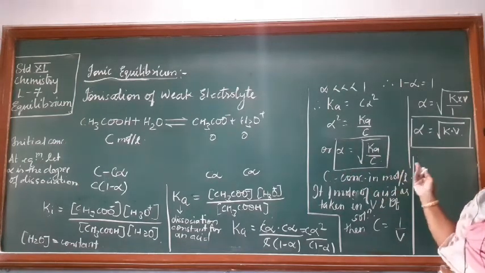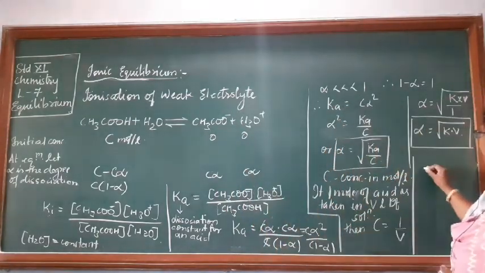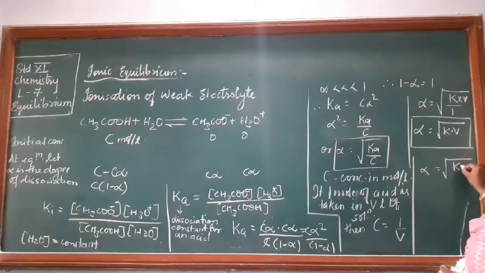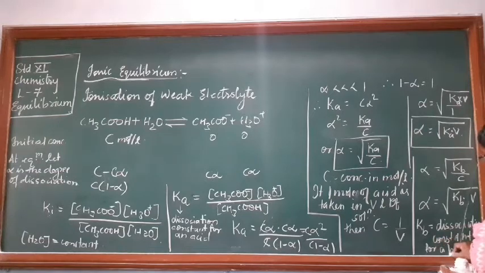Similarly, for the dissociation constant of a base, if you have taken NH4OH in place of acetic acid, then you would get the relation of alpha as Kb by C, where Kb is the dissociation constant of a base. Or we have alpha is equal to under root of Kb into V. Do not forget it is Kb here. So you will get it like this. Both you should note down, okay. Ka is for an acid, and Kb is the dissociation constant of a base. So this also you note it down.